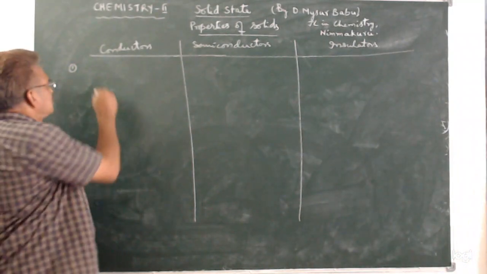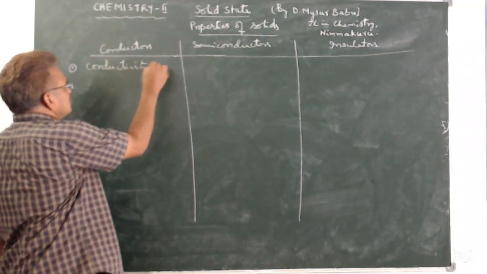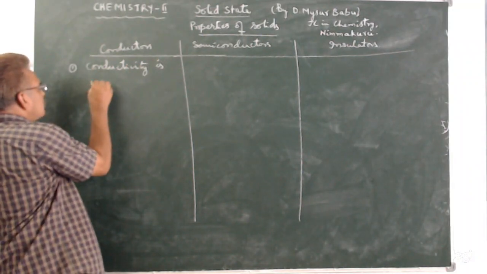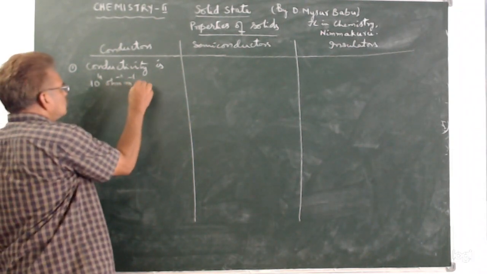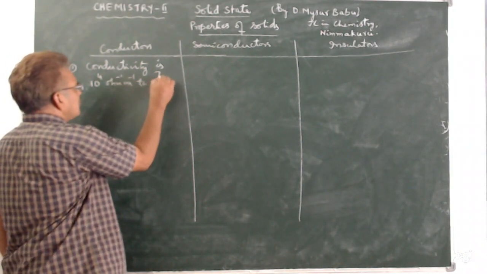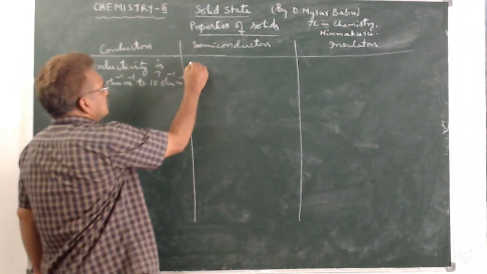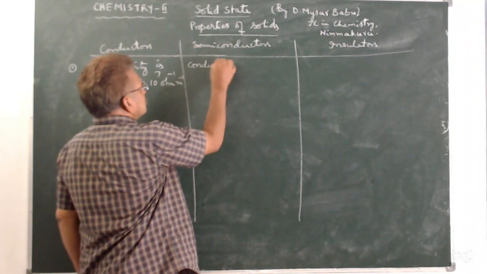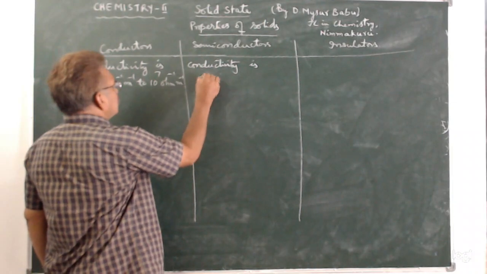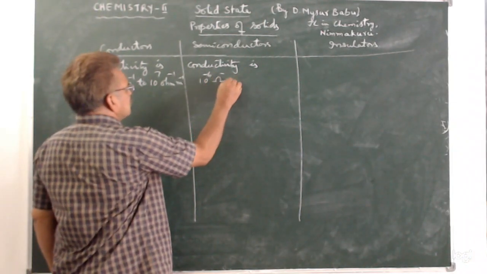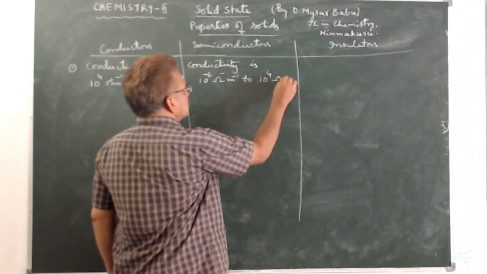In conductors, the conductivity is between 10 power 4 ohm inverse meter inverse to 10 power 7 ohm inverse meter inverse. In semiconductors, conductivity is 10 power minus 6 ohm inverse meter inverse to 10 power 4 ohm inverse meter inverse.